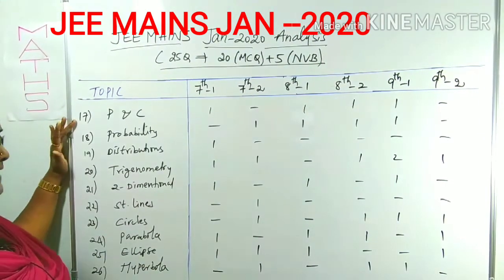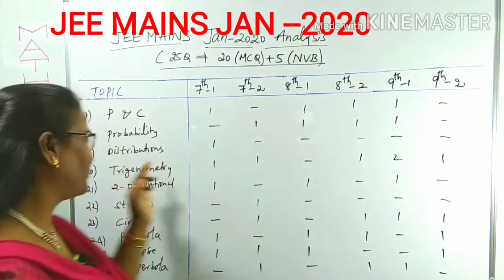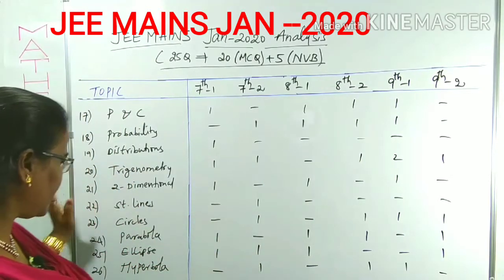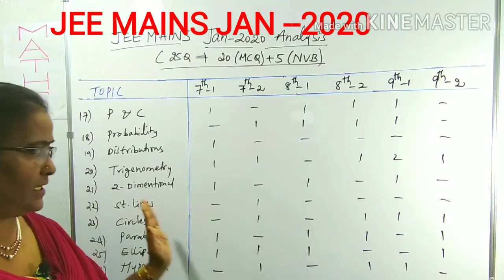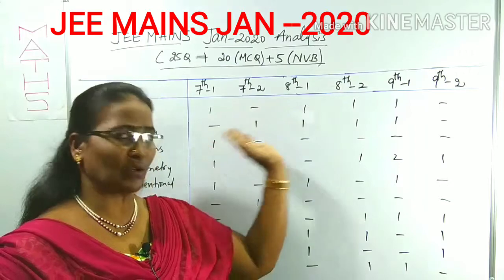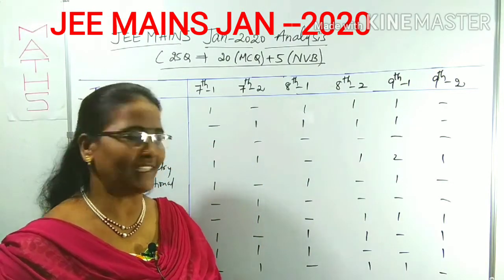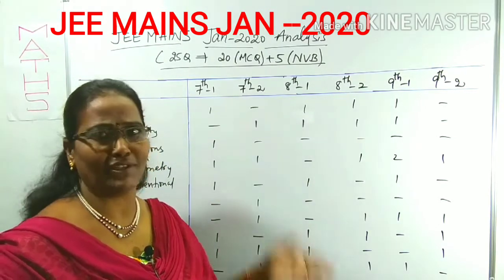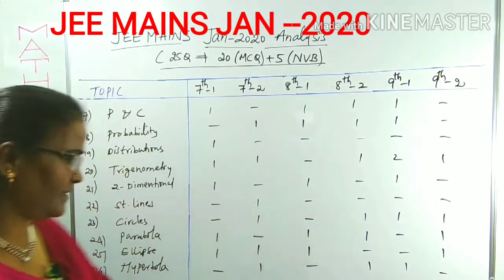Topics, PNC. What is this? We can understand clearly. Probability, yes. Step by step we have to know. These are the topics I have written here. Once you can observe these, what are the shapes I have given as well as question numbers, what it may be, you can understand till now. I explained what that is. We can follow this one easily, so I'm not explaining this one. You can understand. Just take a screenshot if you want, right?